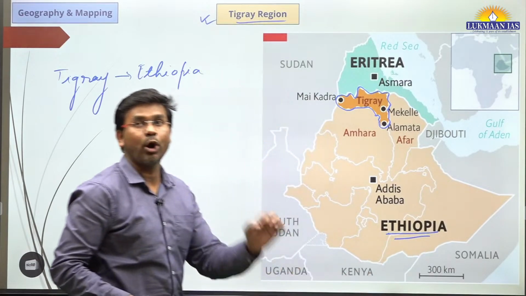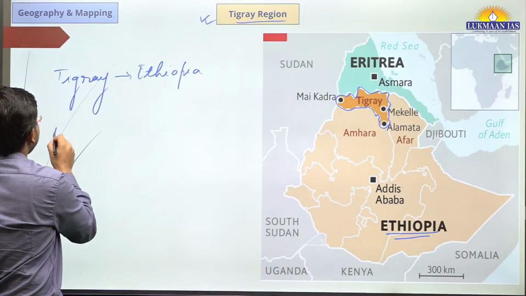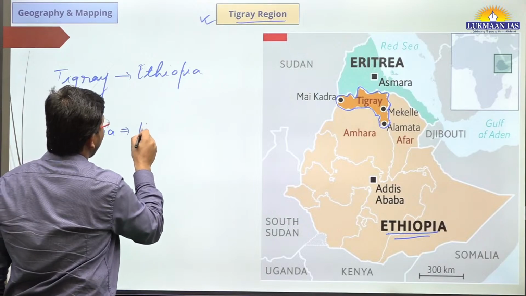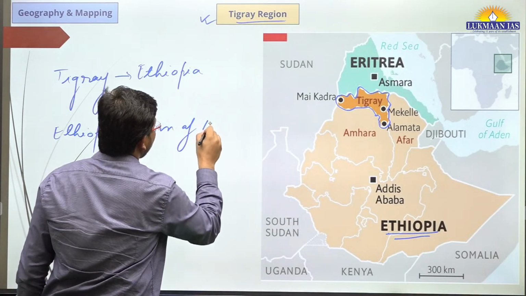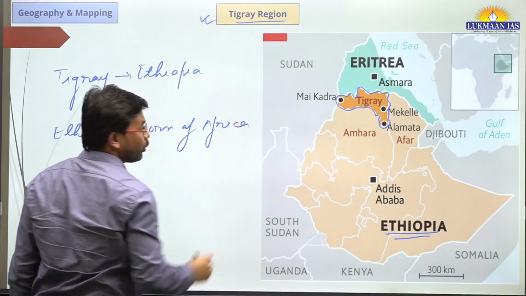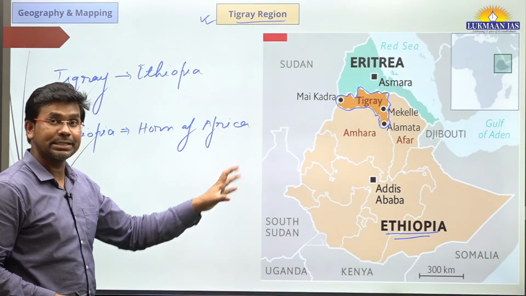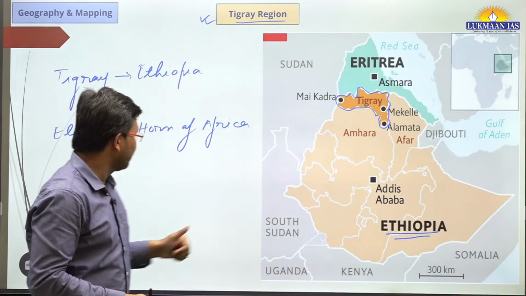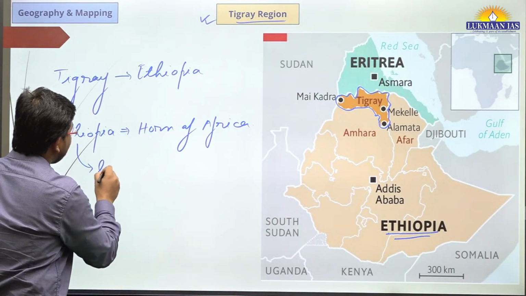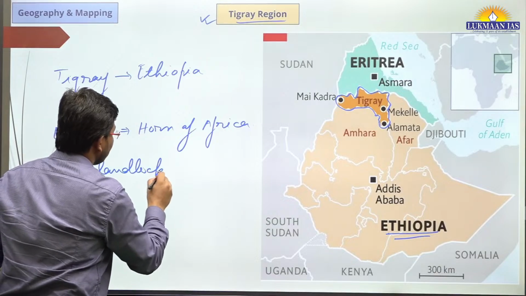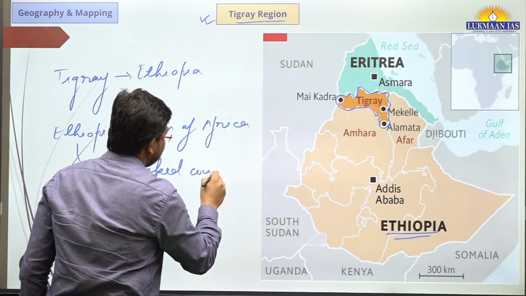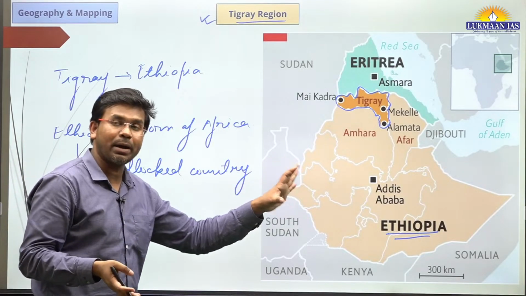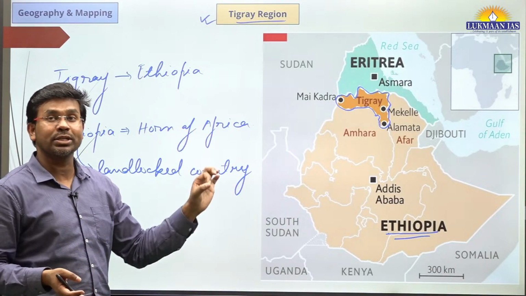It is a country in the Horn of Africa. Ethiopia is located in the Horn of Africa. This is important. Now we need to see how many countries border Ethiopia. Ethiopia is a landlocked country, which means this particular country is bordered by other countries. It does not have a maritime border or a coastal region.